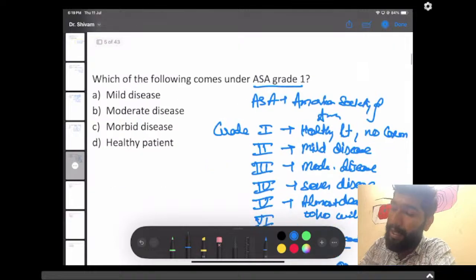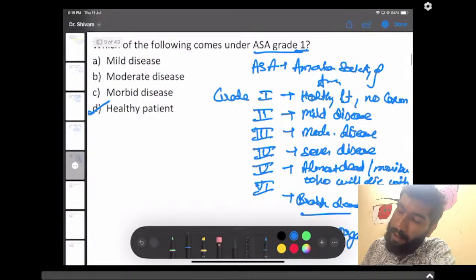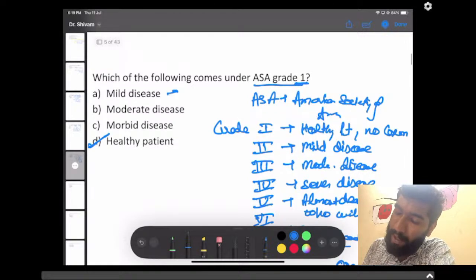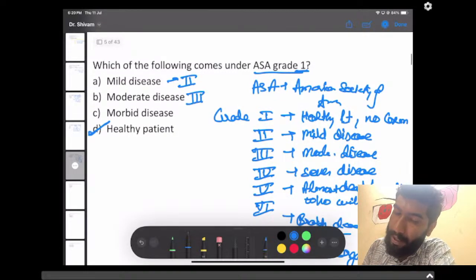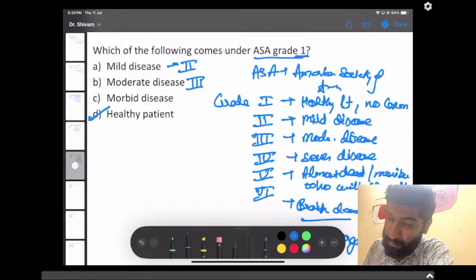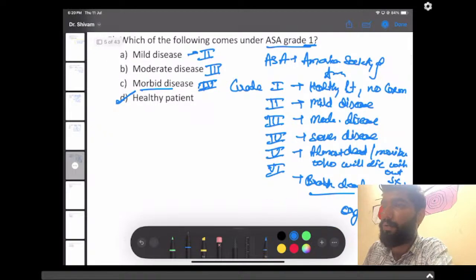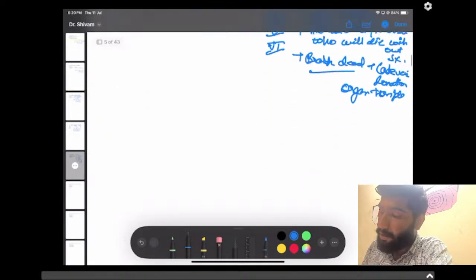So, if the question suggested ASA grade 1, it has to be a healthy patient. If it was grade 2, then the answer will be mild disease. Grade 3, then moderate. And for a morbid disease or morbid patient, it depends on grade 4 or grade 5. If it was a morbid disease, it will most probably be grade 4. So I hope you are understanding well. Let's begin the next question.